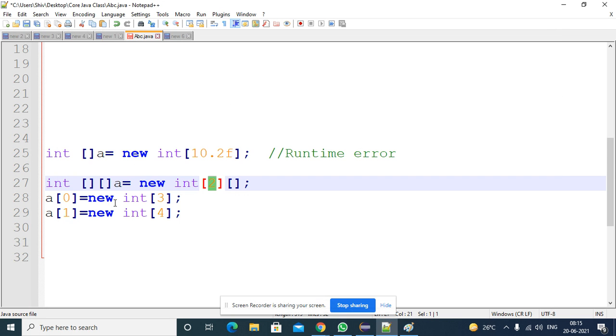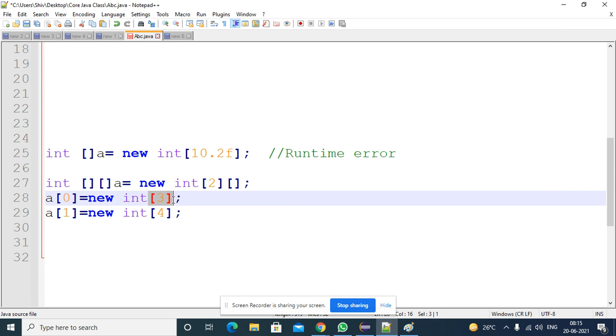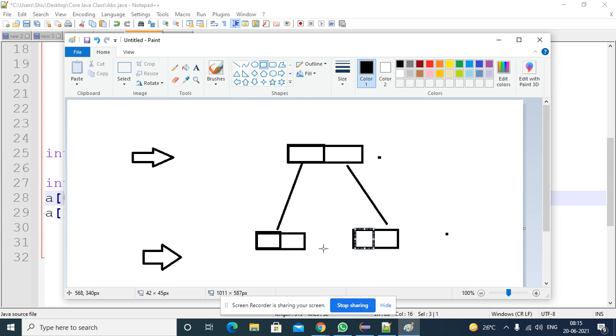If you see the program, the 0th location is pointing to 3 locations. So here it contains 3 locations. One more location will be added, and the next location has the number 4, so 4 locations will be added. The boxes are not the same size, no problem. The 0th location is pointing to a 3 size array. One location is pointing to a 4 size array. I discussed all these things at the time of the 2-dimensional array of arrays concept, right?